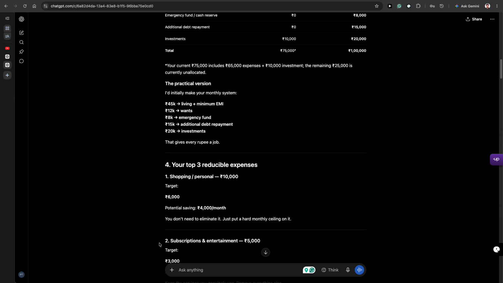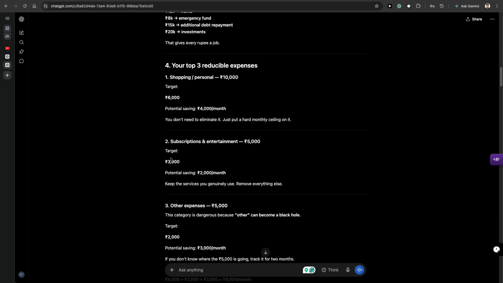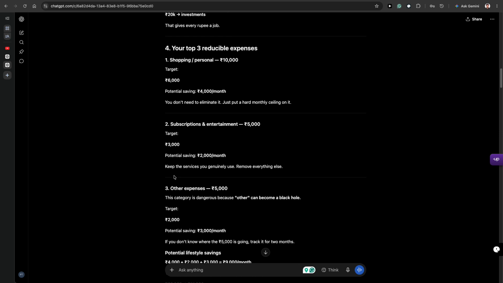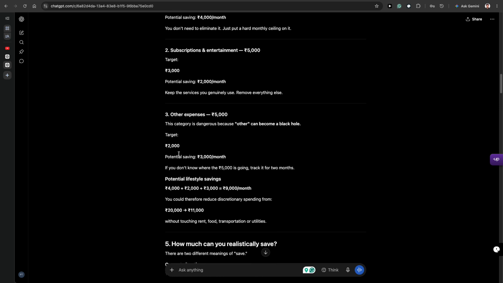So your top three reducible expenses: it shows shopping and personal 10,000, which is targeted to 6,000, so try to save 4,000. Subscription and entertainment, target 3,000, total saving is 2,000. And some other expenses target is 2,000, personal saving is 3,000 rupees. So in that part also you can actually save 9,000 per month. So you could reduce discretionary spending from 20 to 11 without touching rent, food, transportation, or utilities.